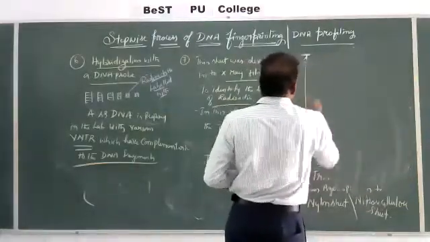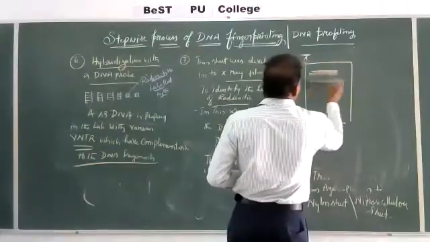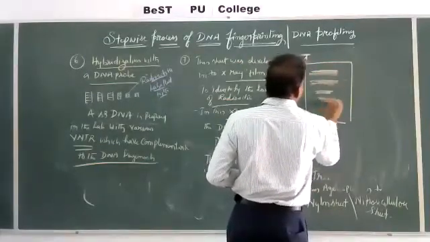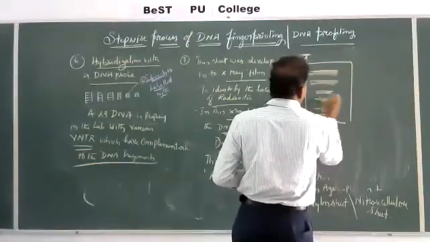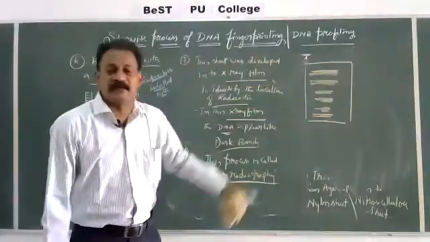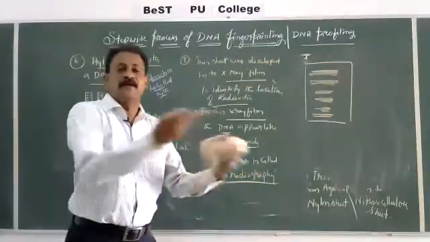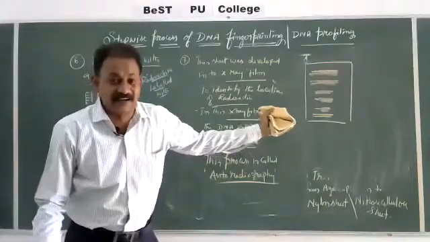A particular person's DNA looks like this. This is specific for a person, and different people have different patterns, different bands.